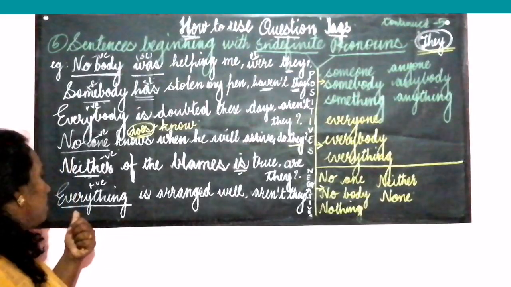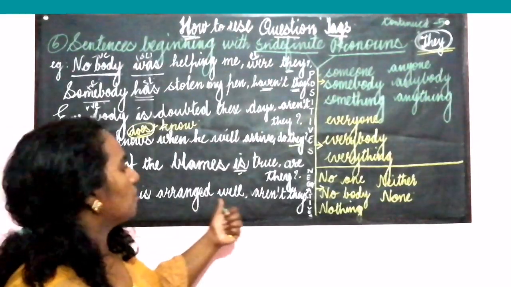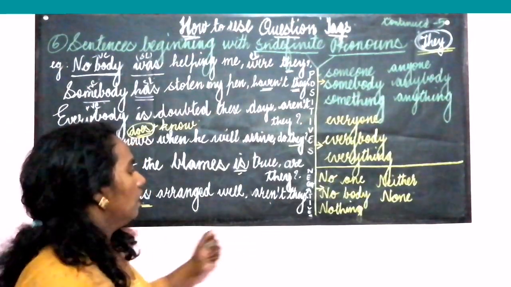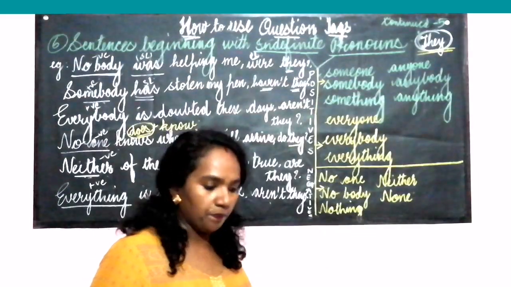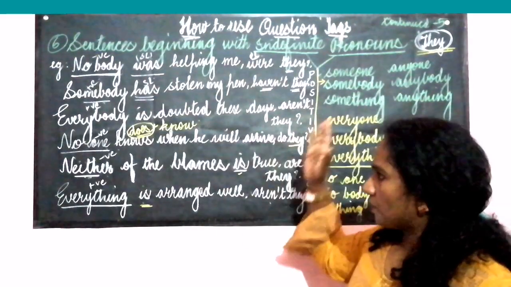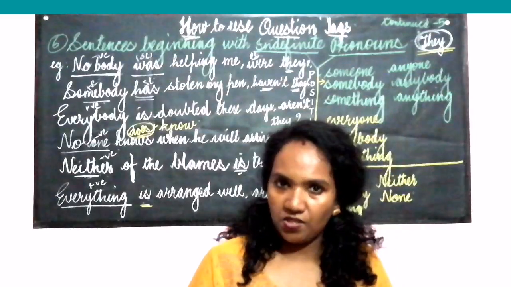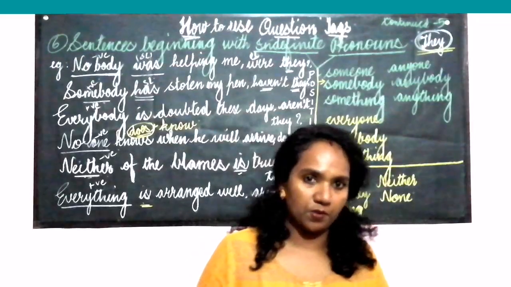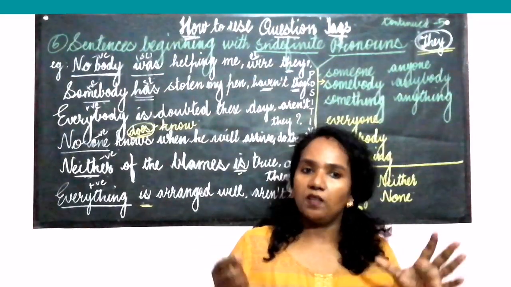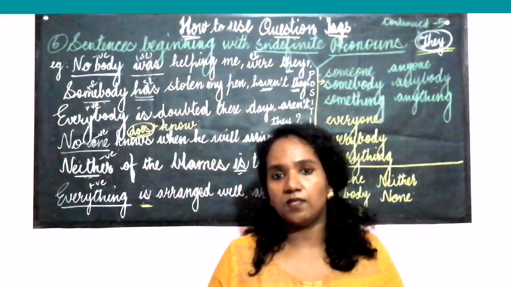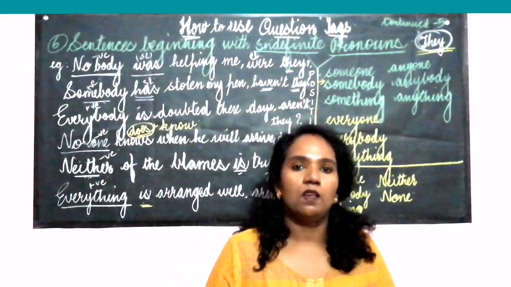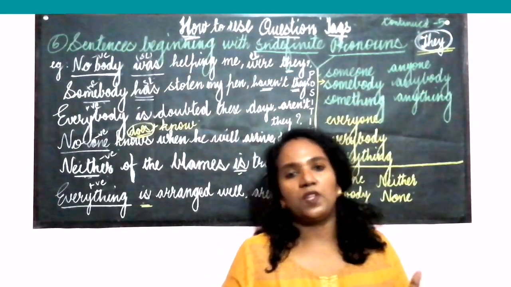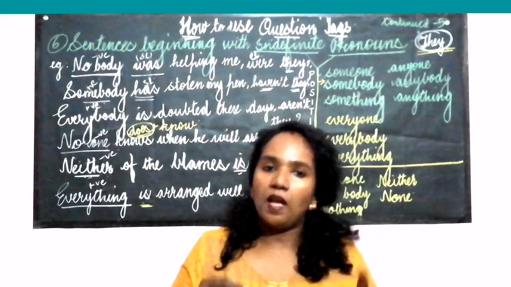And in the last example, we are discussing everything is arranged well. Everything is positive and singular. Yet we have the question tag aren't they. So you just go through all these examples and this discussion. With this we are winding up the question tags as well as our lesson 1 sentences. In these classes, we have used many classes for the discussion of lesson 1 sentences. We have discussed the definitions, exclamatory sentences, the conversion of sentences and the question tags.